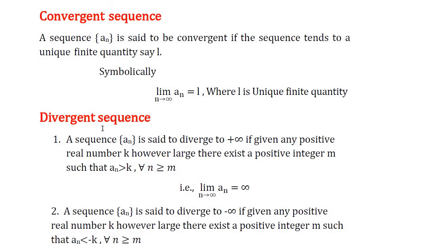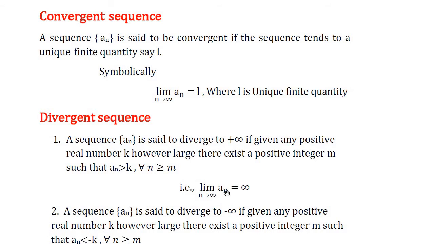Next, divergent sequence. A sequence a_n is said to be divergent or diverges to plus infinity if given any positive real number k, however large, there exists a positive integer m such that a_n is always greater than k for all n greater than or equal to m.